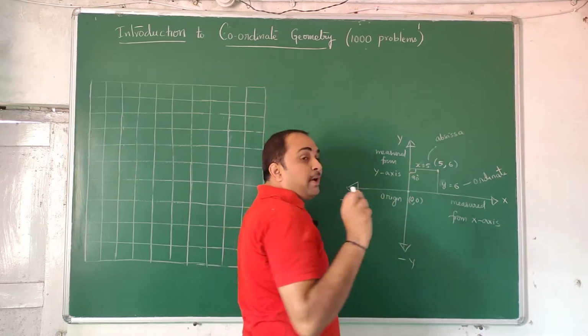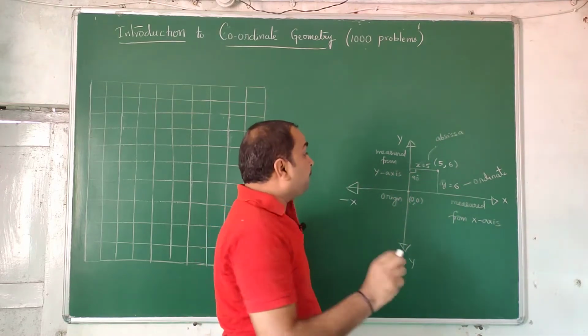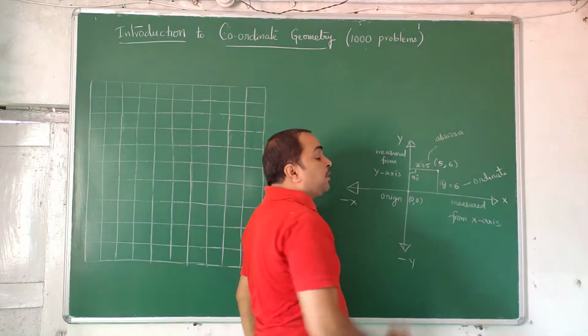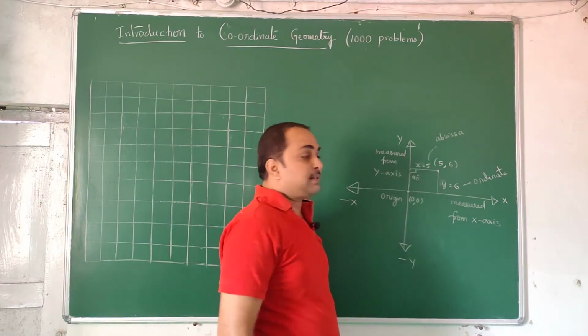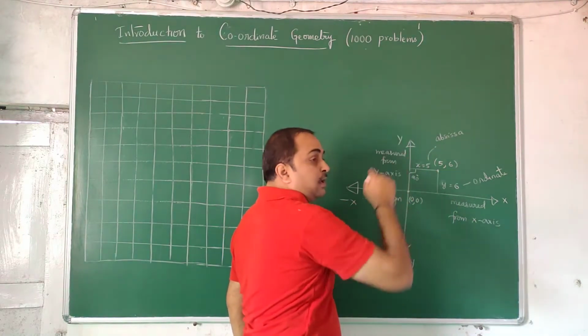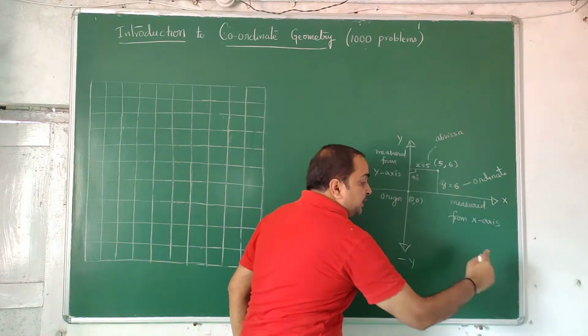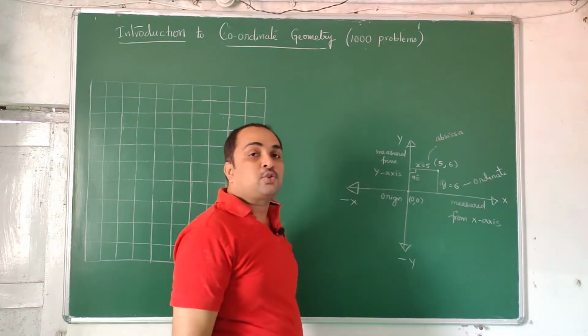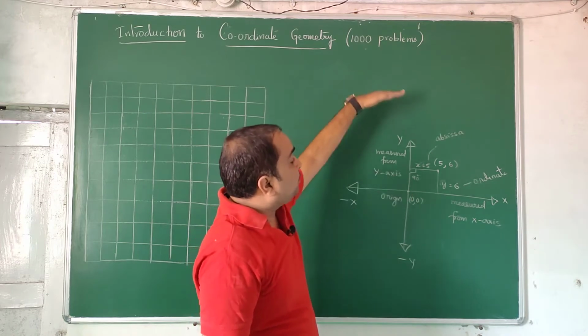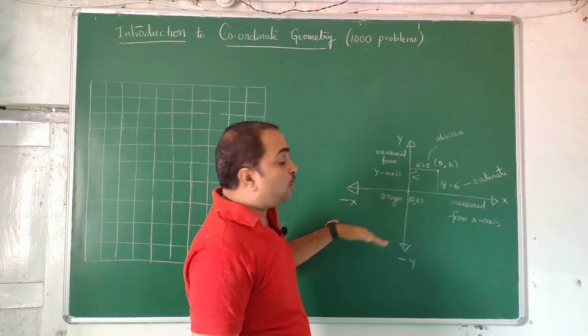I repeat, you may get a little confusion in the beginning; try to avoid it. The x-coordinate we measure from the y-axis, and the y-coordinate we measure from the x-axis. This is the x-axis, this is the y-axis. Whatever you measure this side or this side, those are x-coordinates. The coordinates you measure in this way are y-coordinates.